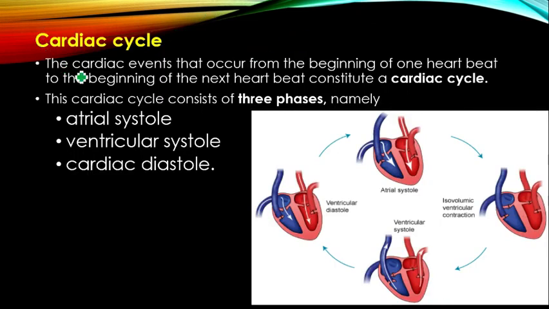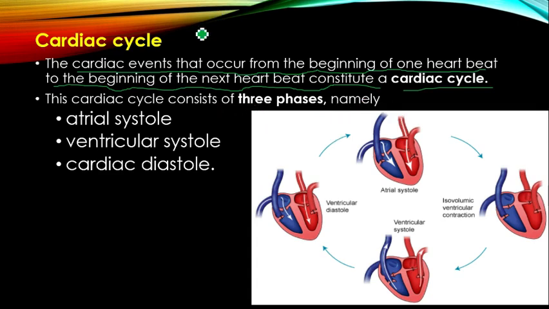Now we will discuss the cardiac cycle. The cyclic events that occur from the beginning of one heartbeat to the beginning of the next heartbeat are called the cardiac cycle. What is the meaning of cardiac cycle? The cardiac events that occur from the beginning of one heartbeat to the beginning of the next heartbeat is called the cardiac cycle.